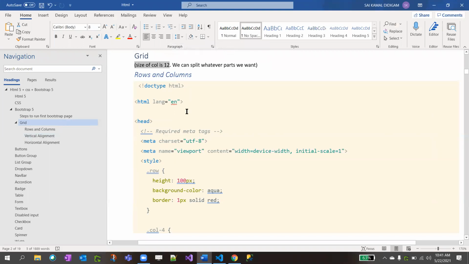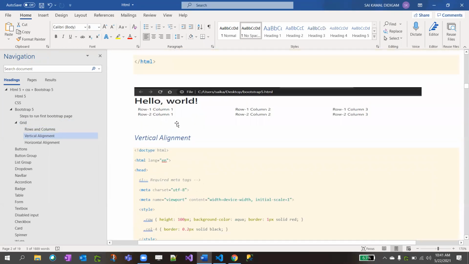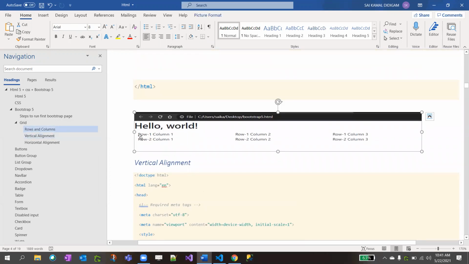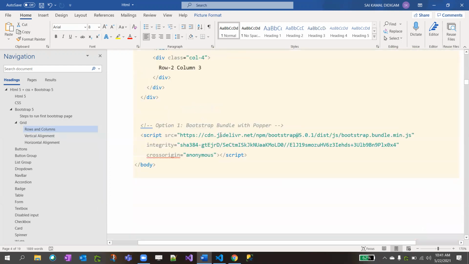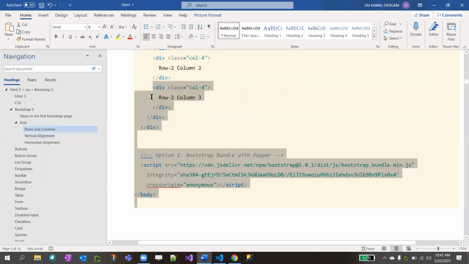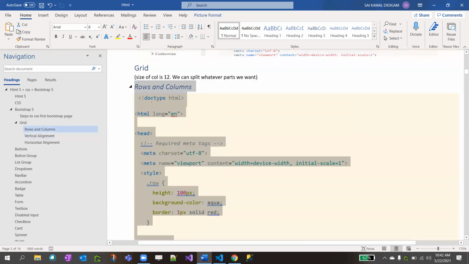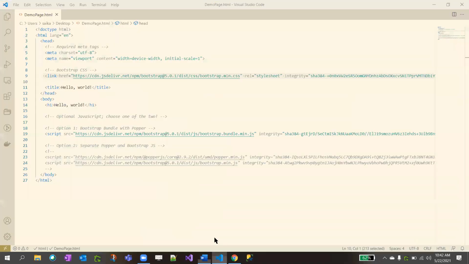In my scenario, for the first row, I want 3 columns: row 1, column 1, row 1, column 2, row 1, column 3. Row means horizontal and column means vertical. So first row, column 1, column 2, column 3. And in the second row, I want column 1, column 2, column 3. So 2 rows, 3 columns. I'm going to copy this template. It's not a template, it's provided by Bootstrap, and I also customized it.